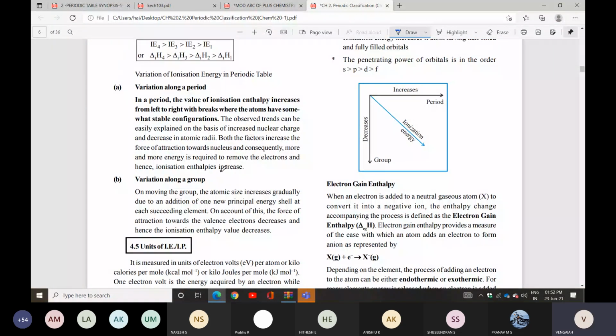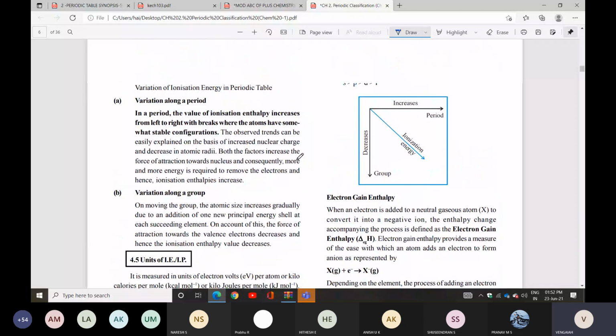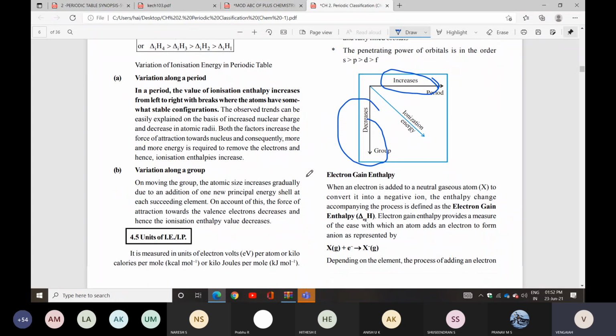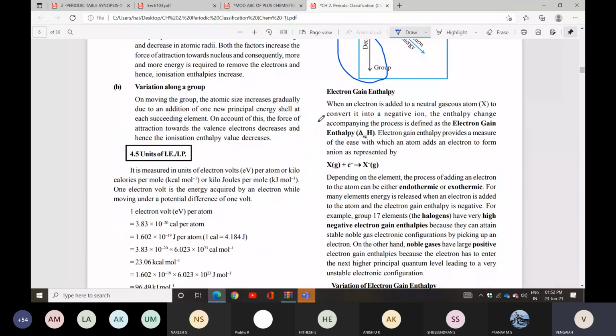Next one is ionization energy variation. Across a period it increases, down a group it decreases. Next we have electron gain enthalpy. When an electron is added to a neutral gaseous atom to convert it into a negative ion, the enthalpy change accompanying the process is defined as electron gain enthalpy.